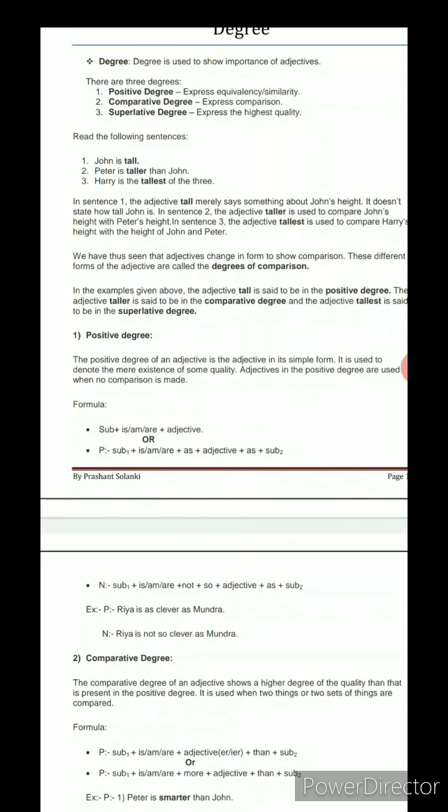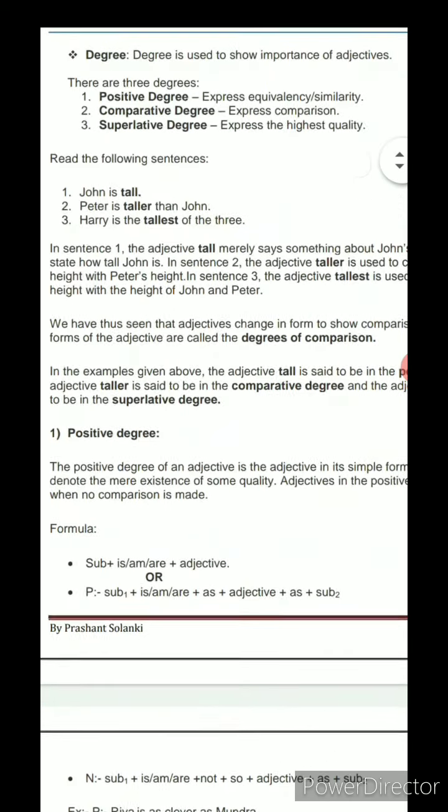And in the second sentence we can see that Peter is taller than John. So here we take two subjects, means two persons, Peter and John, and we compare each other, and after that we decide that Peter is taller than John. So here we made a comparison. So this is the comparative degree. And last one is Harry is the tallest of the three.